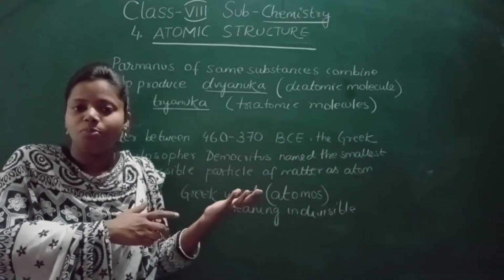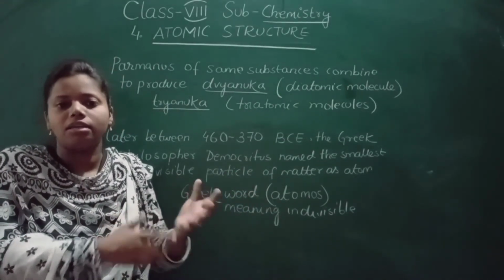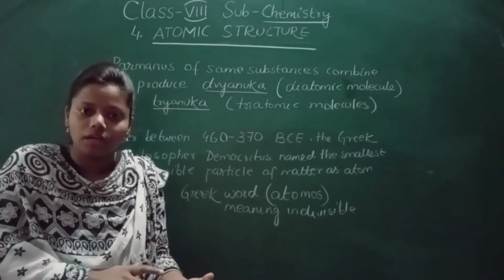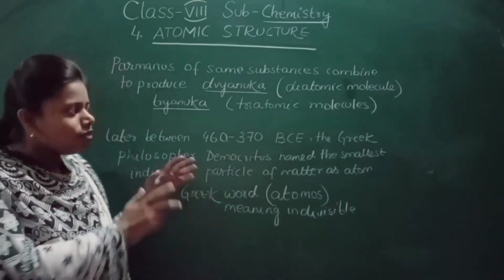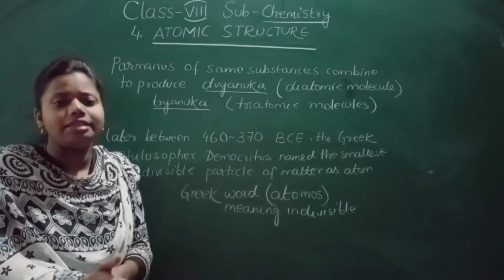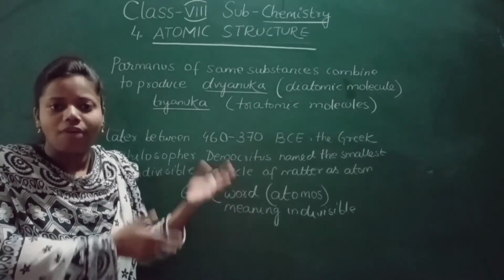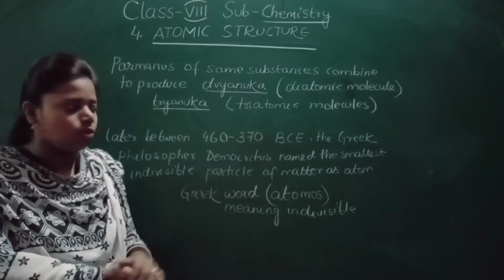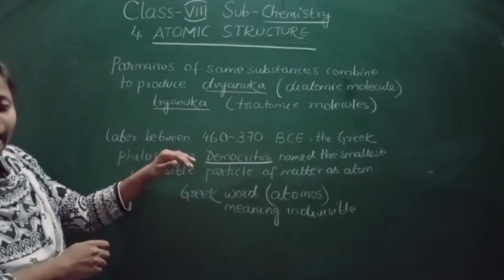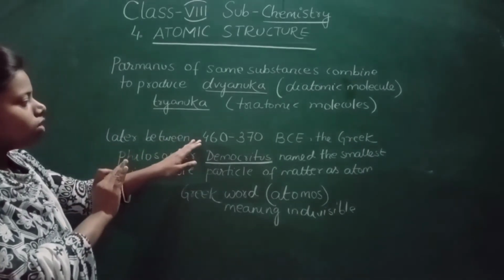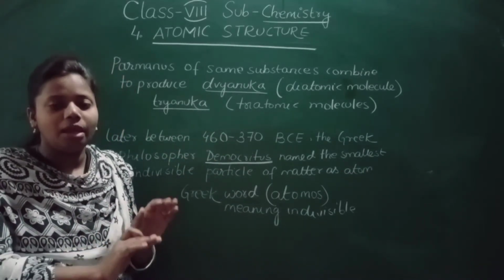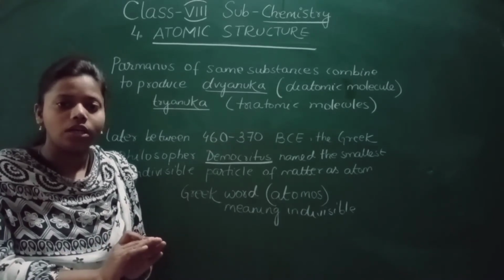Okay, so this was all about Maharishi. In 600 BCE, he said that matter is made up of the smallest particle called Parmanu. When these Parmanus combine, they form Anu, which is called a molecule. So after Maharishi, who came? Many philosophers gave ideas about matter. After Maharishi came Democritus, around 460 to 370 BCE.